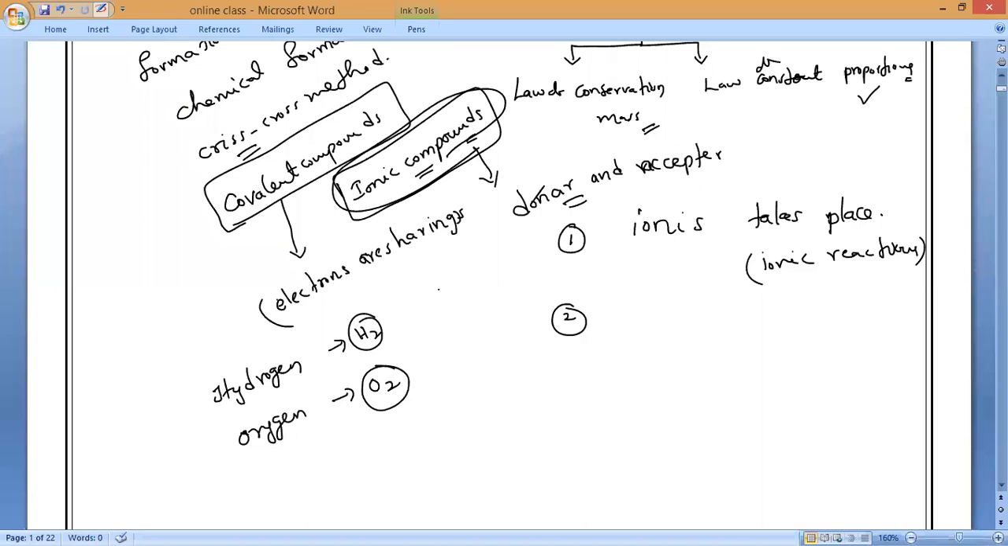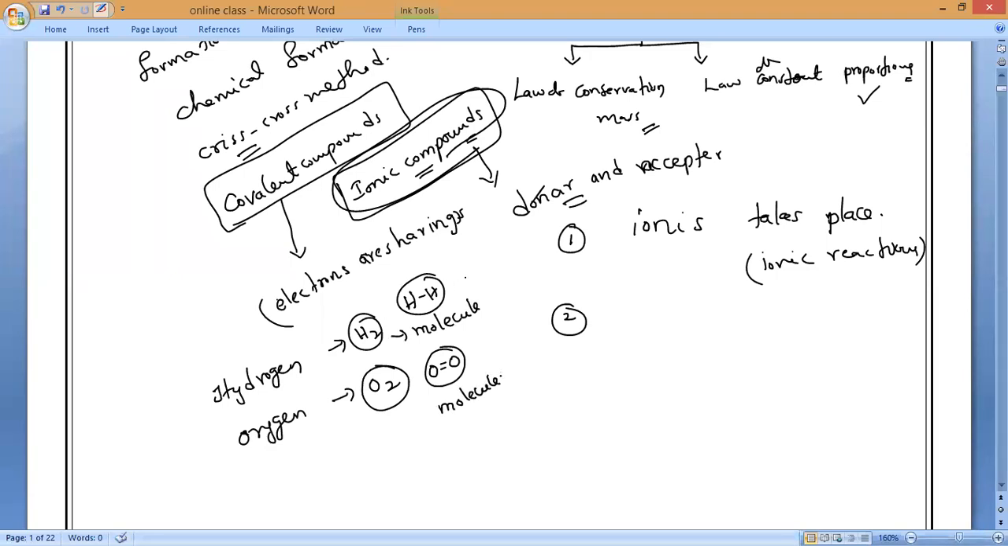Two atoms will be together. Is it yes or no? Two hydrogen atoms will be together. That is called a hydrogen molecule. Yes or no? Be active. Yes, sir. Oxygen also the same. Two oxygen atoms are together. That is what we used to call a molecule.